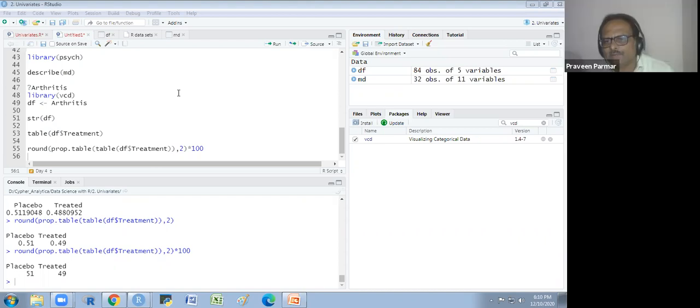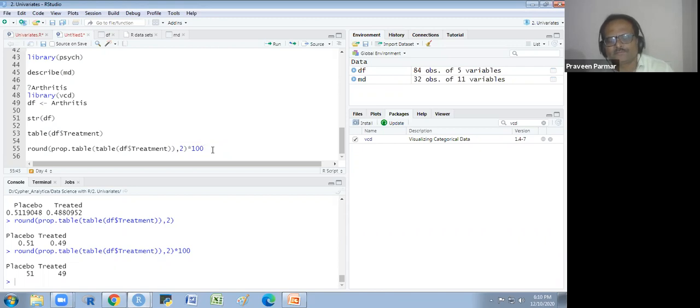Khadija, what I am telling that, sir, we can get frequency in percentage along by single... No. We had to nest the function. Okay. I have nested the function. In one function, I am using another function. So there are three functions I am using: the round, prop dot table, and table. And then this output I am multiplying by 100.